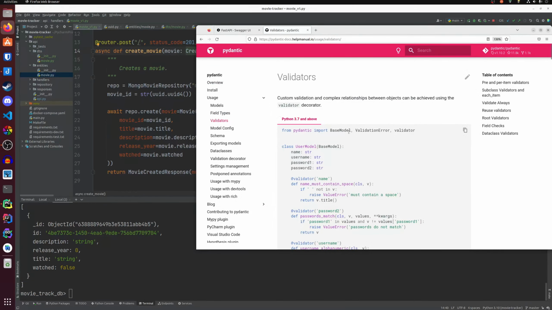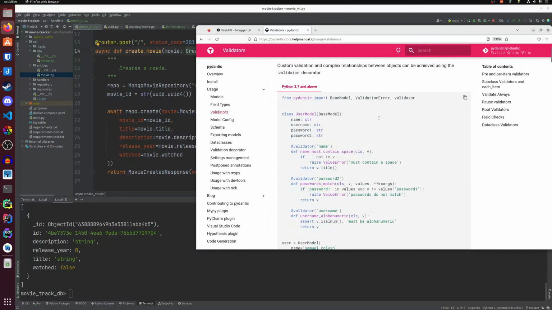Open up validators, and in order to create a validator, it is pretty easy. We need a function for our validator, and then we decorate the function with validator, type in the name of the field which we're gonna validate, and if the field is valid, we return the value for the field. If the field is not valid, we raise a value error.